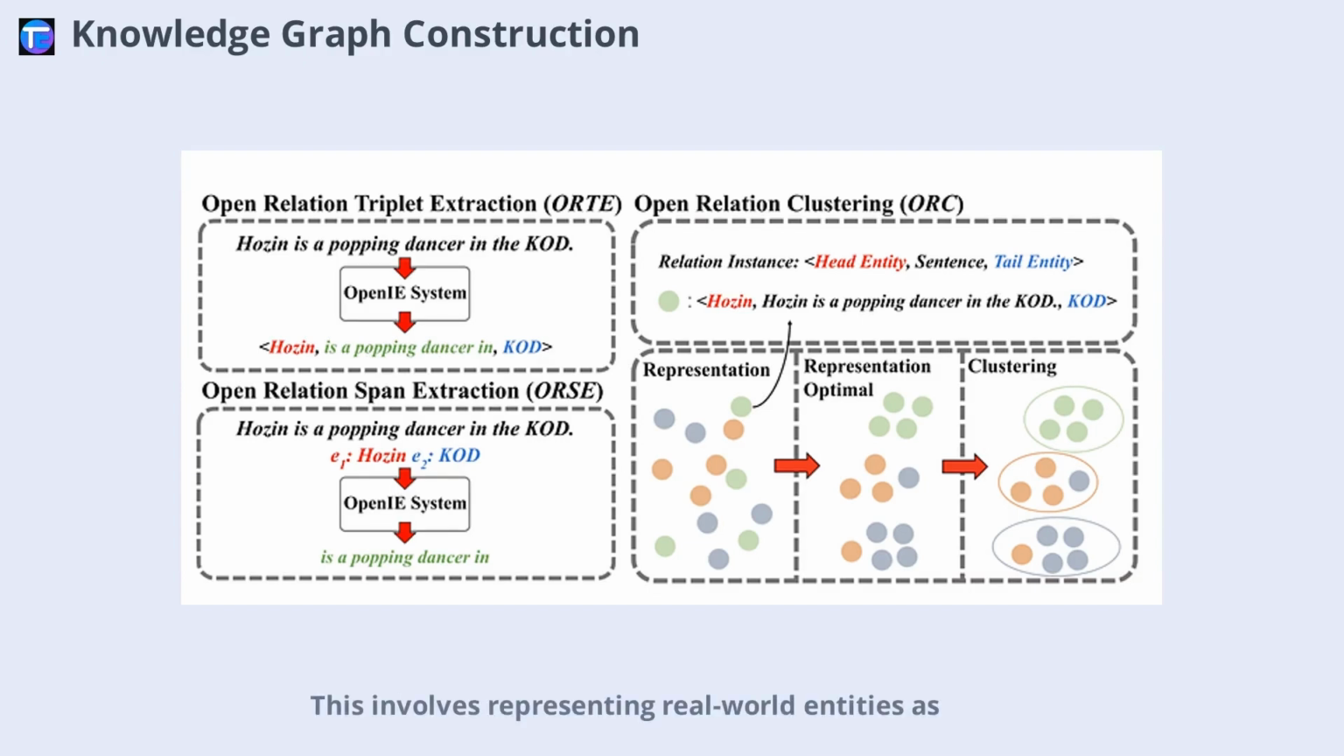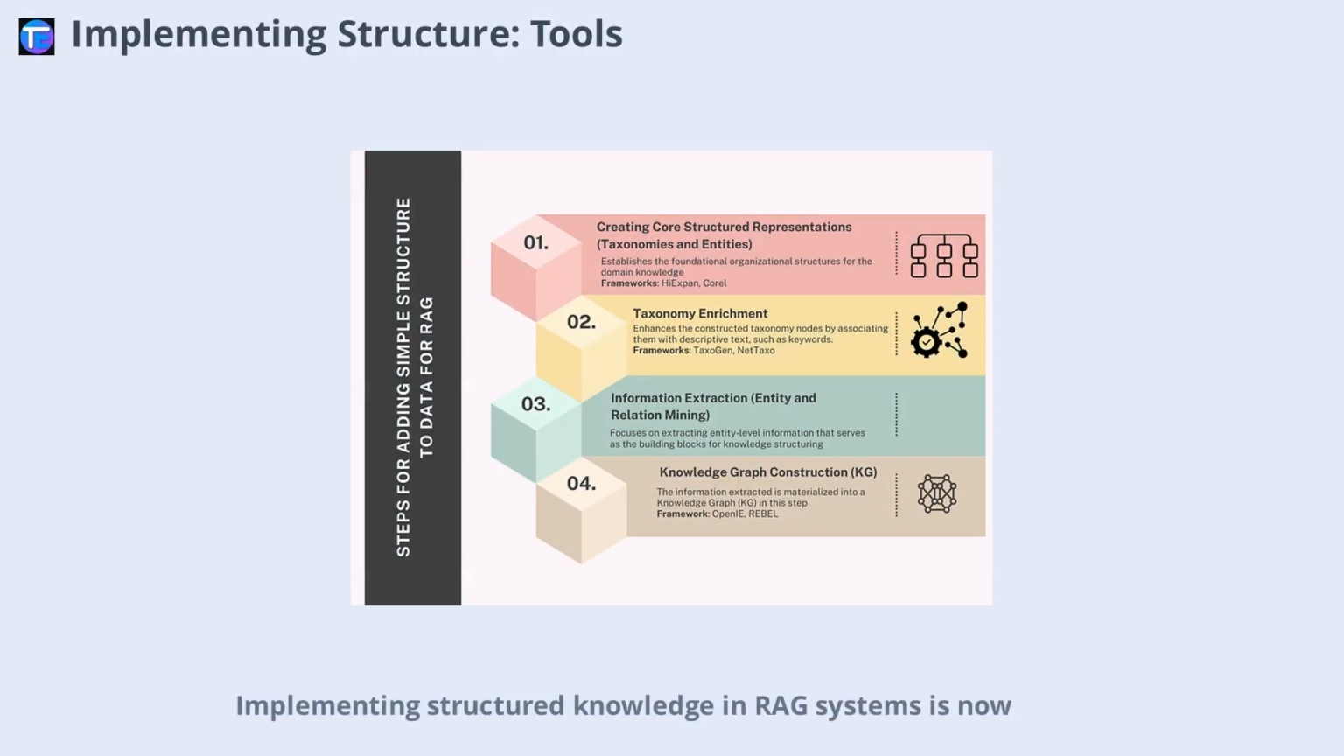Once entities and relationships are extracted, the next step is constructing the knowledge graph. This involves representing real-world entities as nodes and their relationships as edges. There are several approaches to building knowledge graphs, including pipelined methods like open information extraction, OpenIE, end-to-end models like Rebel, and LLM-based methods such as Knowledge Graph GPT. These frameworks automate the process of converting raw text into structured graphs, making it easier for the model to reason and generate accurate answers.